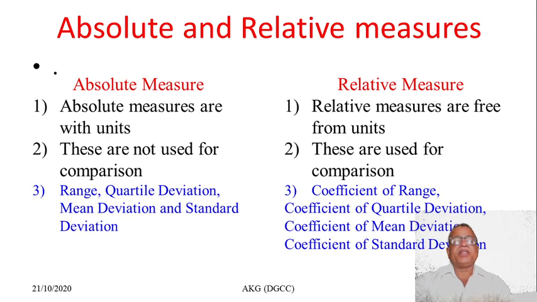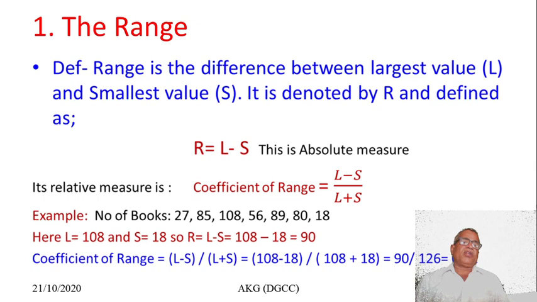In absolute measures, the measures are range, quartile deviation, mean deviation and standard deviation. And in relative measures, there are coefficient of range, coefficient of quartile deviation, coefficient of mean deviation and coefficient of standard deviation. So mainly we are going to study four types of measures of dispersion: range, quartile deviation, mean deviation and standard deviation, and also compute their corresponding relative measures. One by one we see these measures of dispersion.